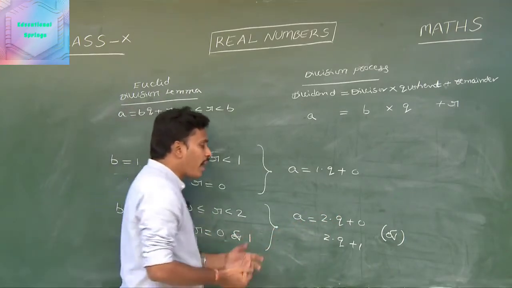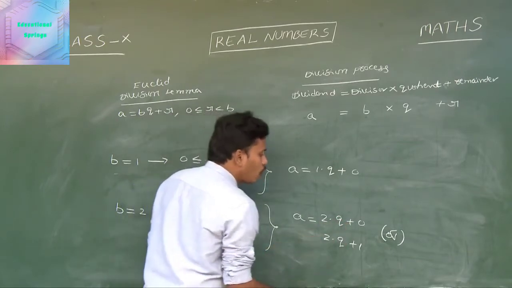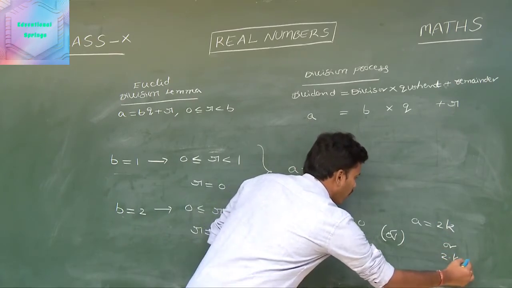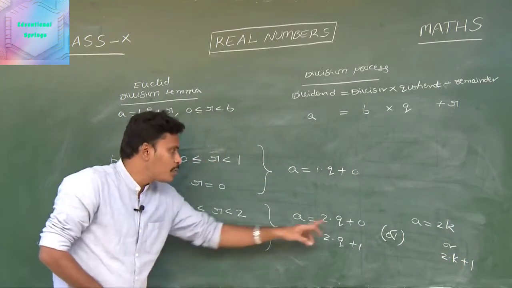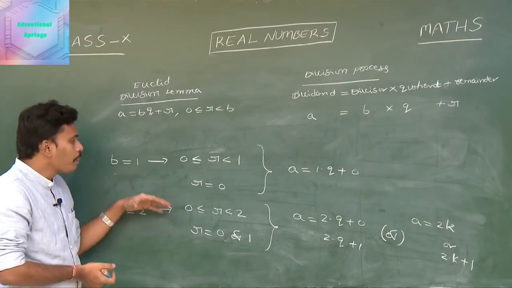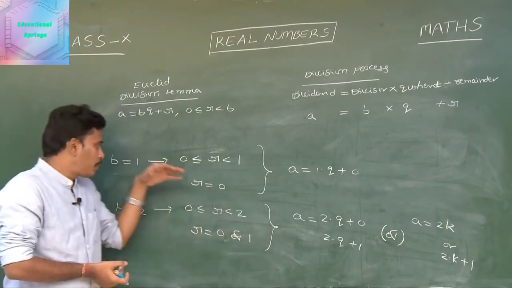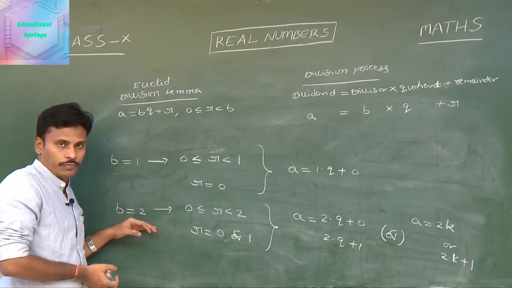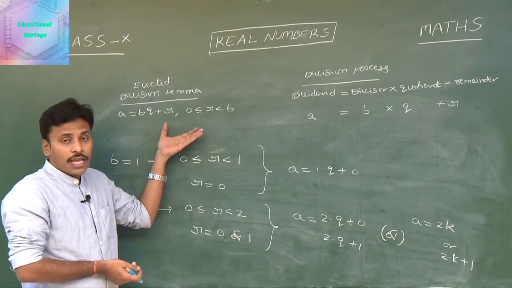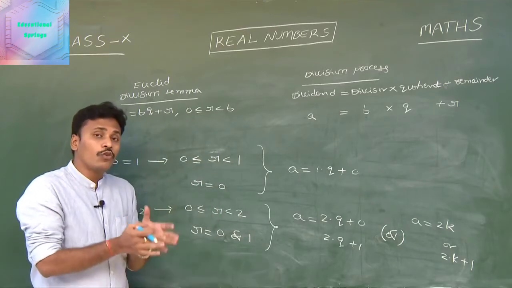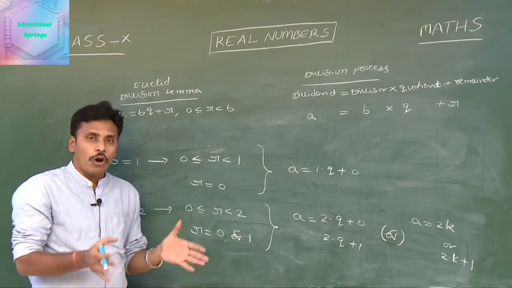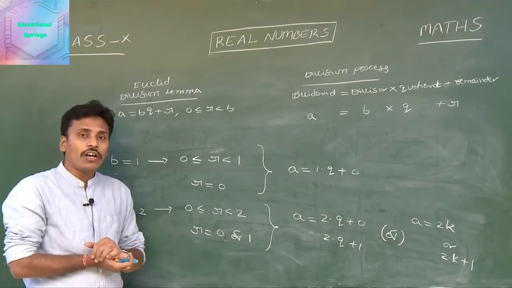So you may take any other variable also in the place of q. That means I may write this a is equals to 2q and 2q plus 1, or maybe a is equals to 2k or 2 into k plus 1 also. This is my choice of writing the variable, right? Just look at this. These are the forms for a with respect to 1 and with respect to 2. So, according to the statement of Euclid's division lemma, a is any positive integer. If you take a positive integer, that positive integer has different forms, different representations according to the value of b.